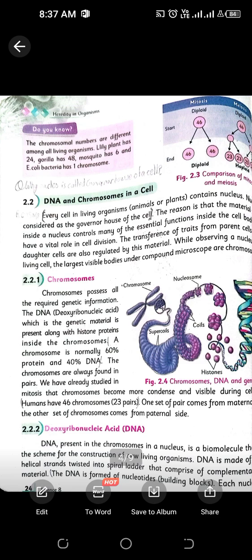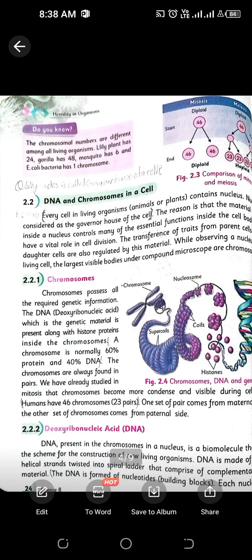Then they are condensed and form chromosomes, which have two arms, the P arm and the Q arm. The P arm is known as the short arm, which is the upper arm, and the Q arm is known as the long arm, which is the lower arm. These two arms are attached with the help of the centromere in the middle.